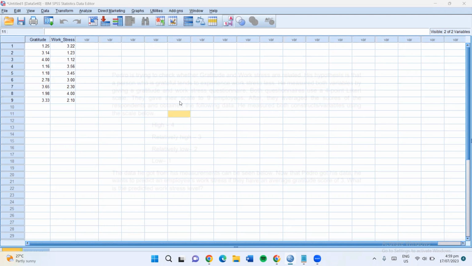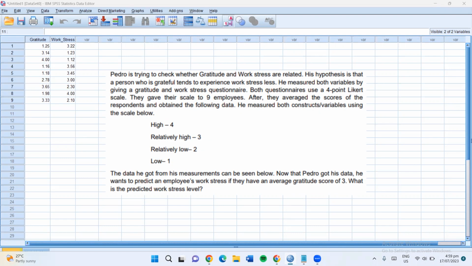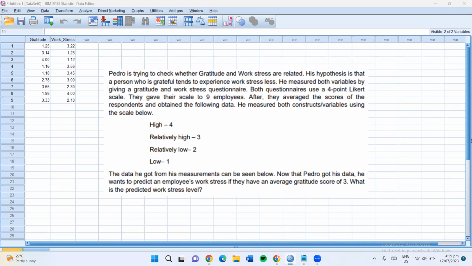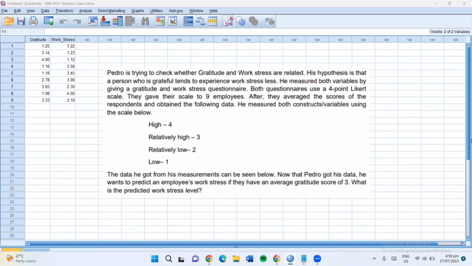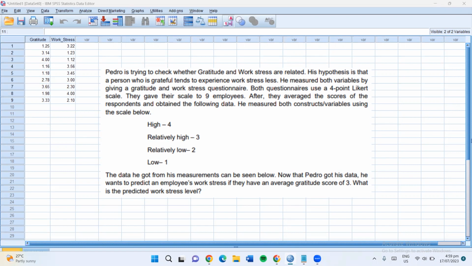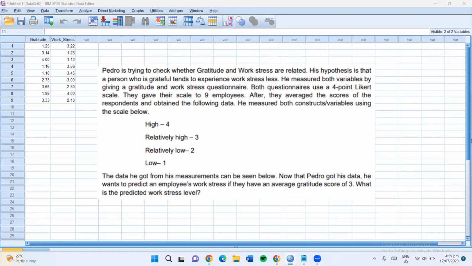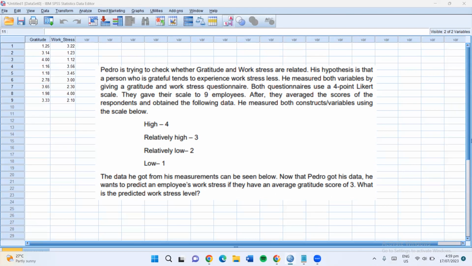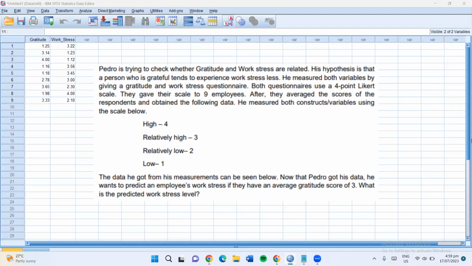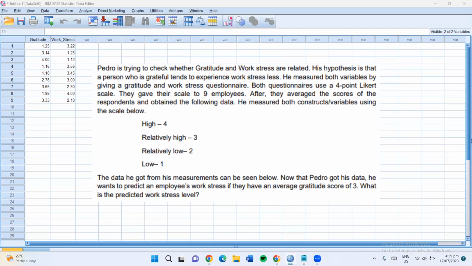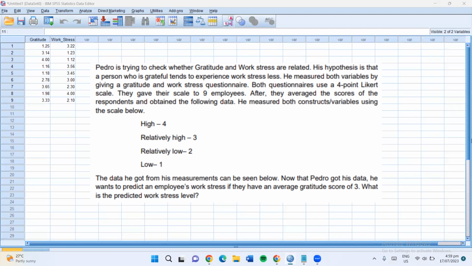Pedro is trying to check whether gratitude and work stress are related. His hypothesis is that a person who is grateful tends to experience work stress less. He measured both variables by giving a gratitude and work stress questionnaire. Both questionnaires use a 4-point Likert scale. They gave their scale to 9 employees.